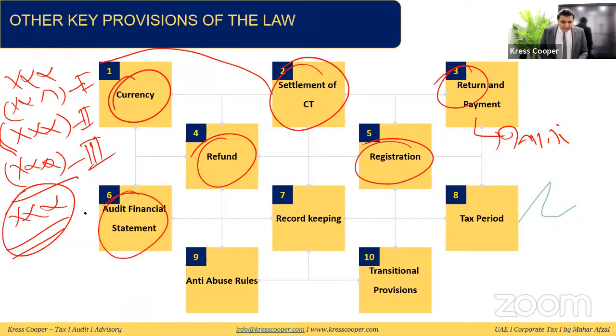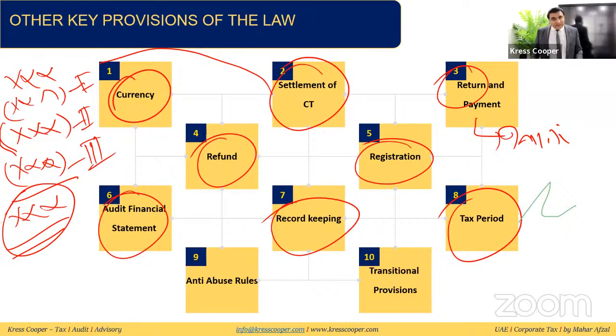Audited financial statements are not required for the time being, but it has been given in the law that the minister can issue a notification at any time in the future. If required, the minister can ask the taxable person to prepare and present audited financial statements. Record keeping: businesses are required to keep the records for a minimum of 7 years from the end of the relevant tax period. Even exempt businesses are liable to keep the records to justify their claim to the respective authority.